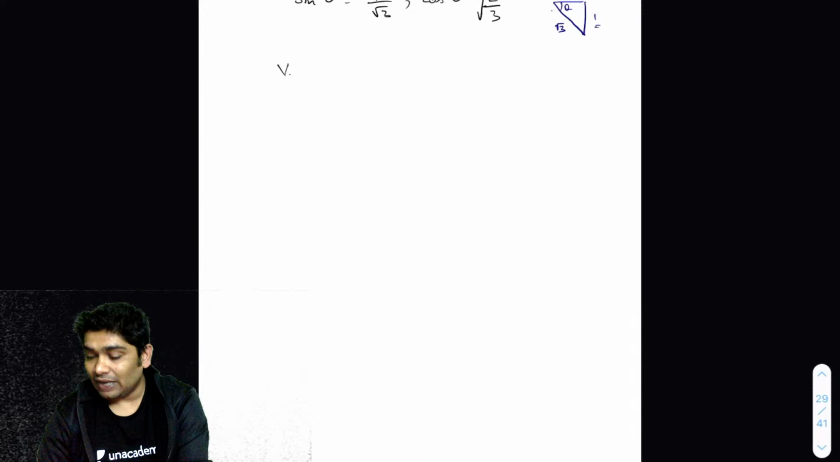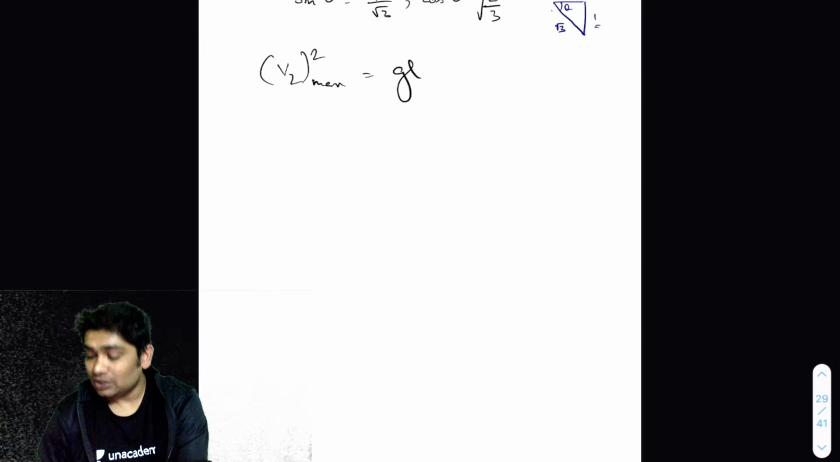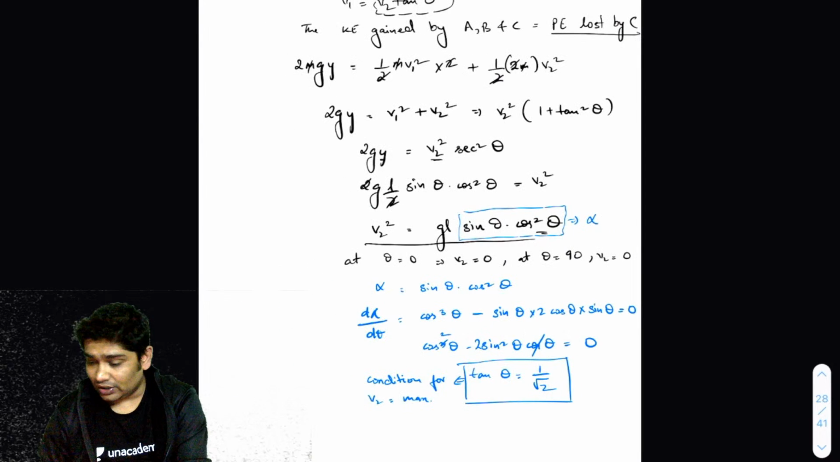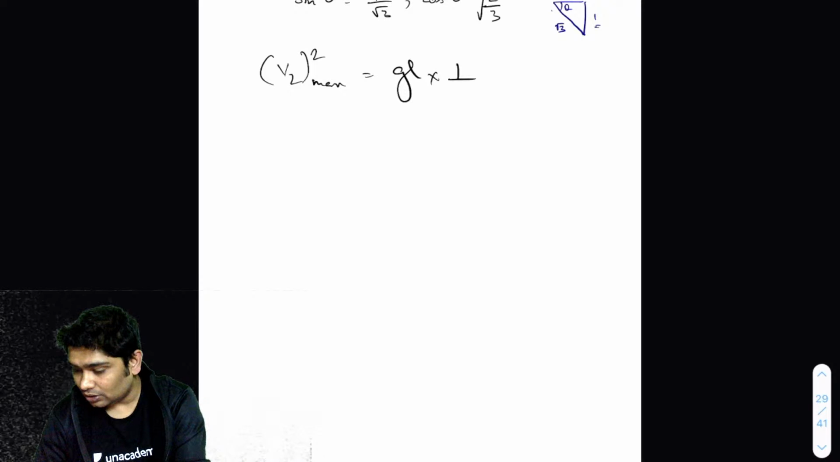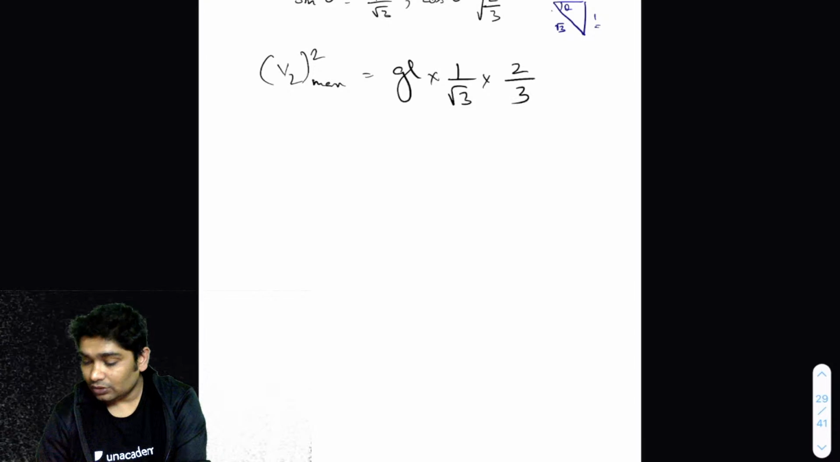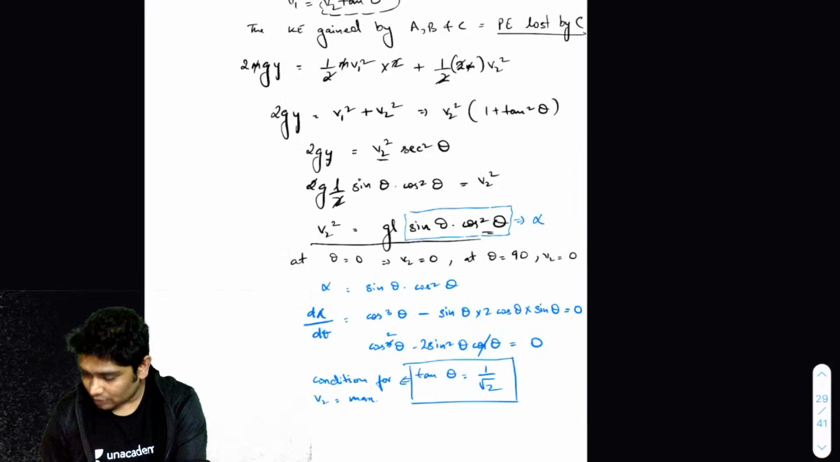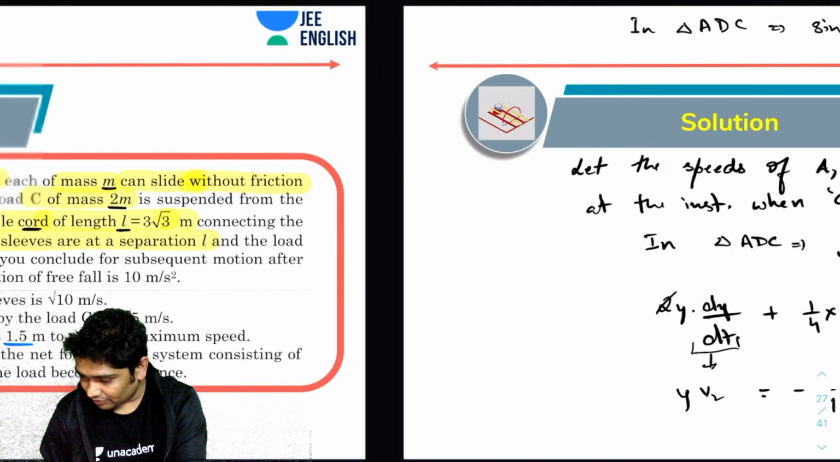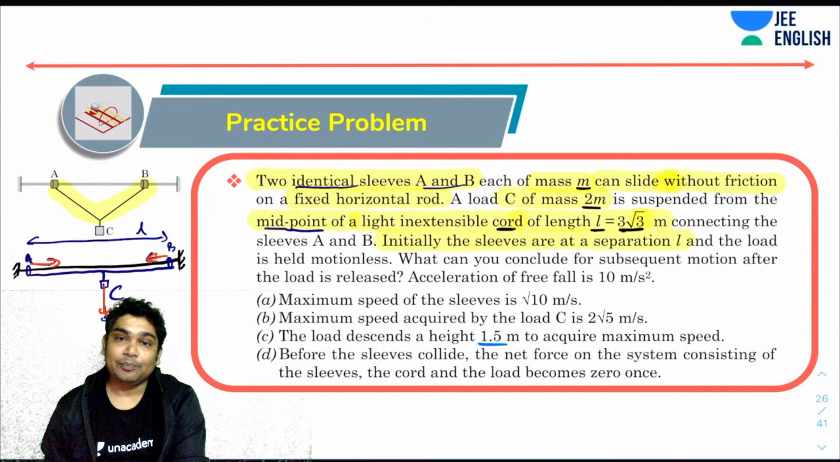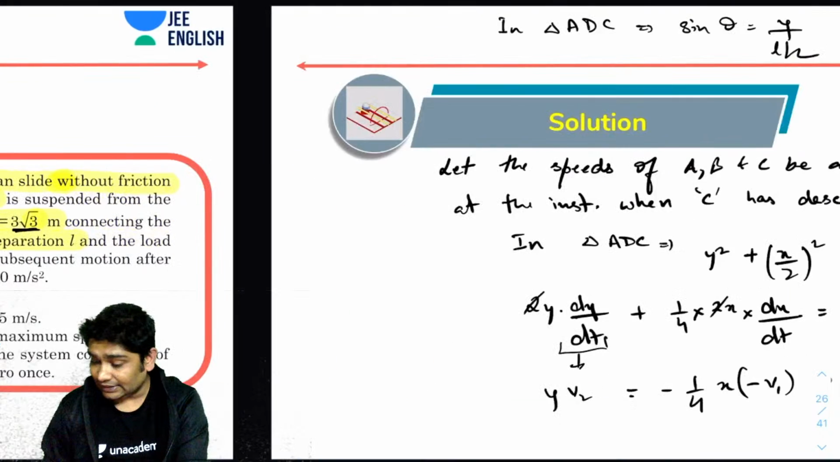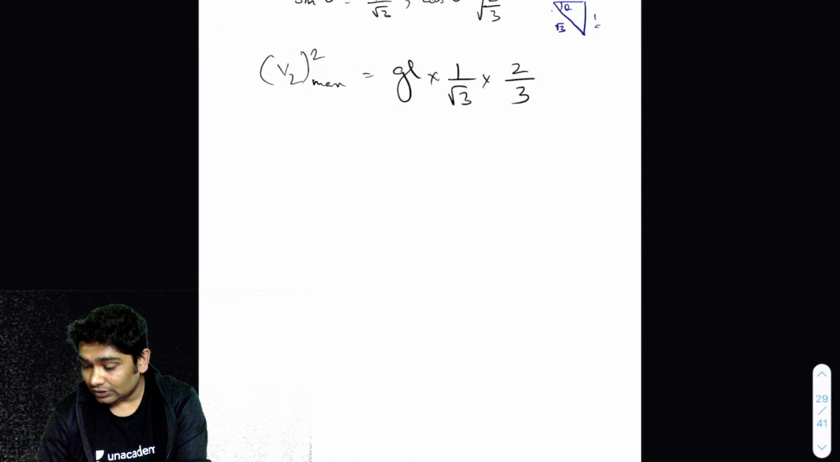So v2 max square equal to g times l times, I had a sine theta and cos square theta. So sine theta is 1 by root 3, into cos square theta, which is 2 by 3. Okay. And what is the value of L? Let's substitute the value of L. L was 3 root 3. So if I substitute this value of L, 3 root 3 here, see what I'm getting?